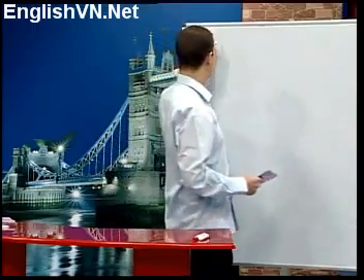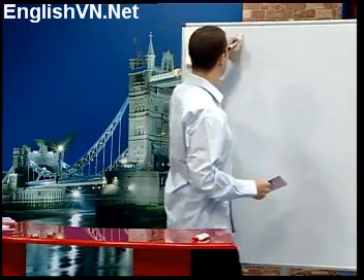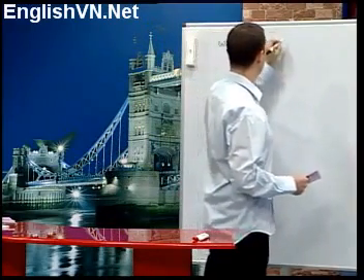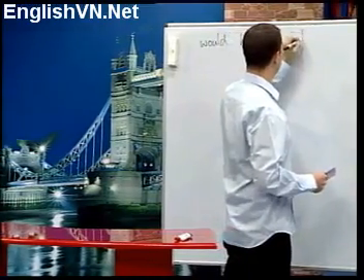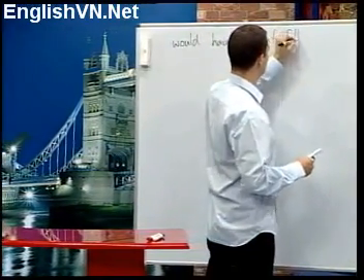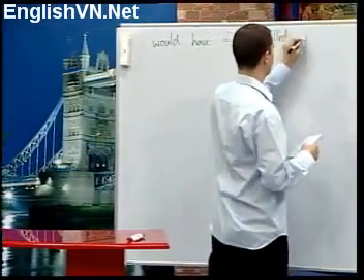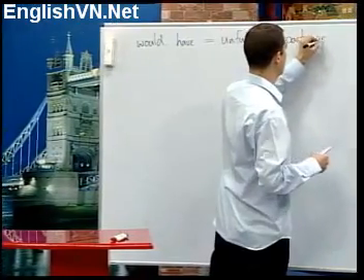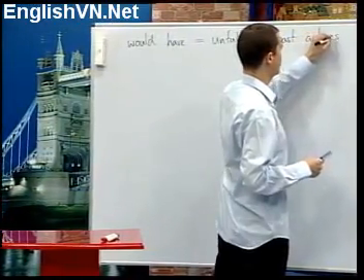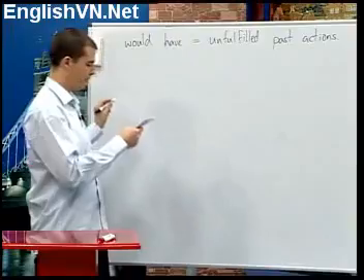Would have refers to unfulfilled past actions. They didn't take place. Someone didn't do them. That's would have.